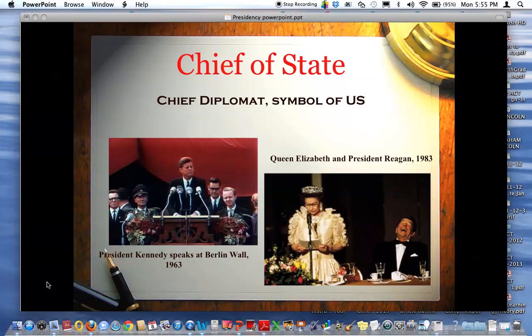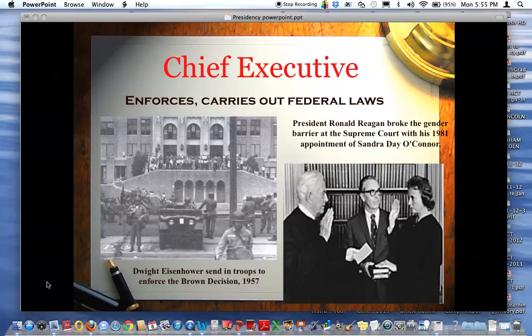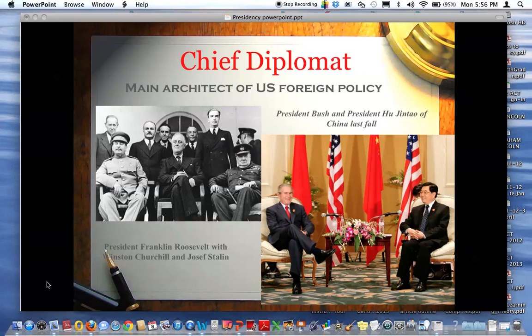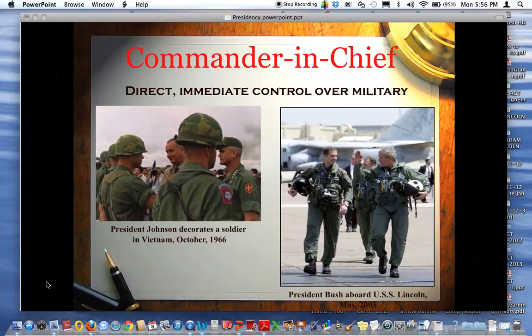We've talked about chief of state being the chief diplomat. Chief executive. I can't emphasize enough, this is the key aspect of presidential power, is to execute the laws. Congress makes laws, executive executes or enforces, judicial interprets. Chief administrator, which means he has to run the executive branch. Chief diplomat. Commander-in-chief is one of his largest powers of the imperial presidency.